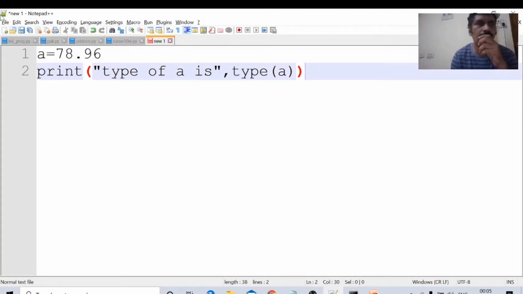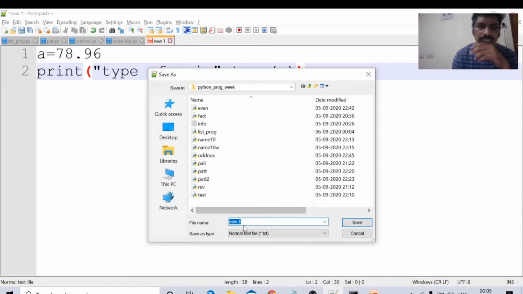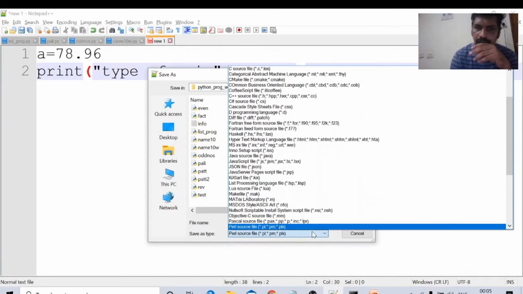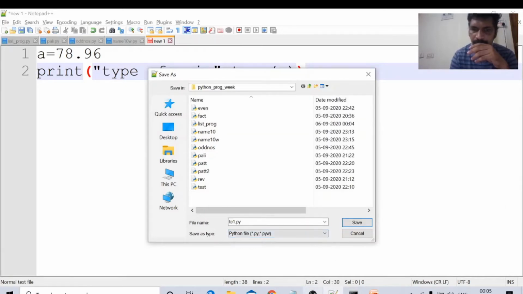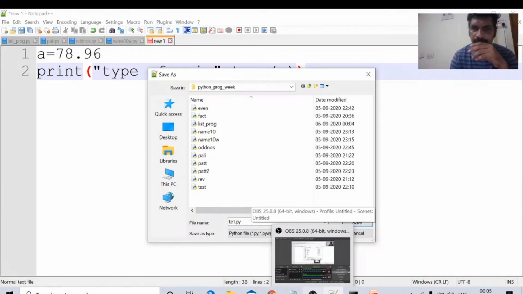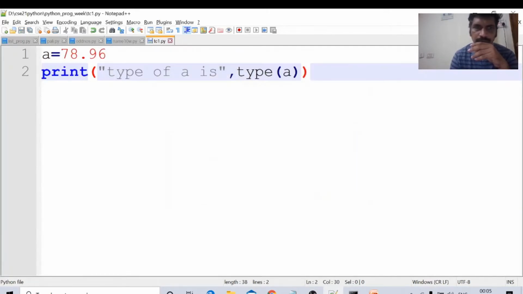Now I am saving this file with save as, giving the name TC1, of the type Python file. Save. a equal to 78.96, the type of a is type a.